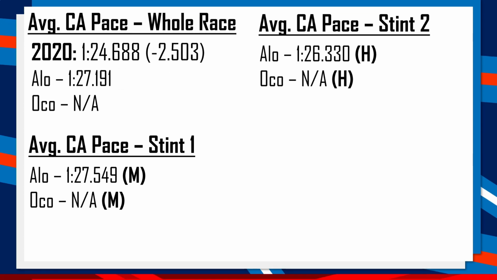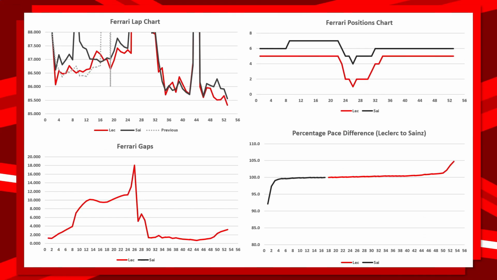So from Alpine, we'll now take a look at Ferrari, and we can split their percentage pace difference down the middle, and we can see that for 32.1%, it was Carlos Sainz in the black who was the faster of the two Ferraris, and therefore for 67.9%, it was Charles Leclerc.